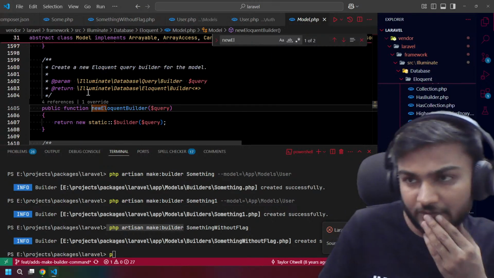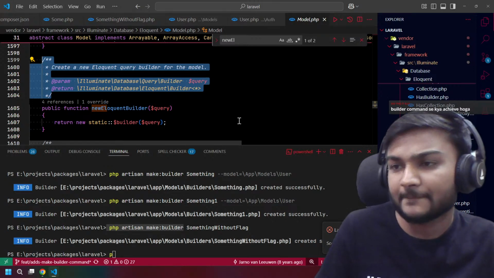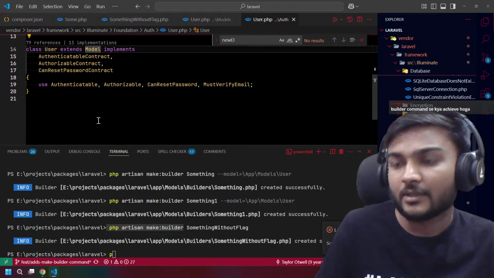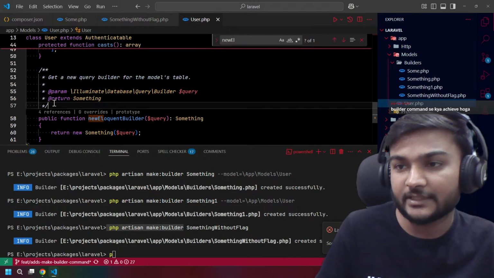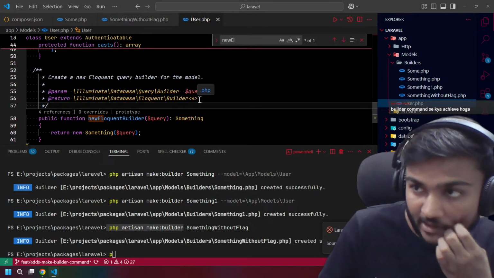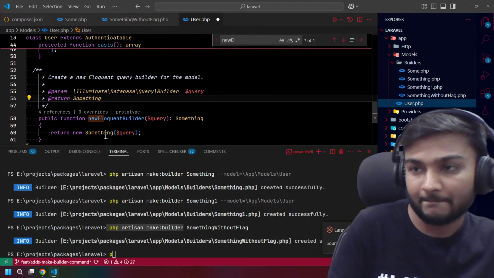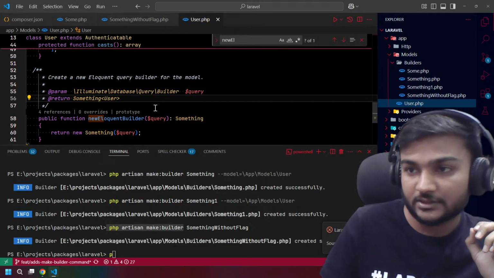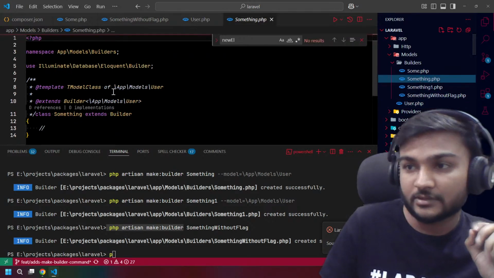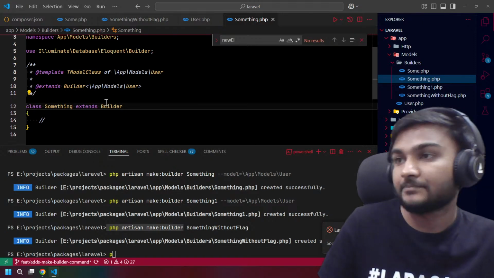So what we can do is just copy this from here and paste that here. And here we need a user as a model, right? And the model already has the generics which it needs.